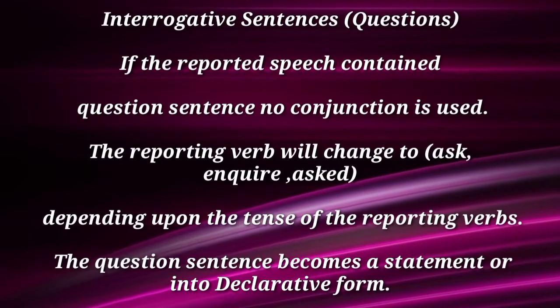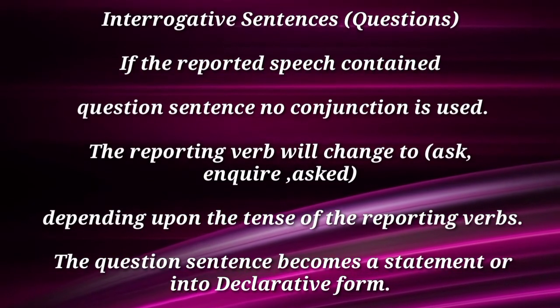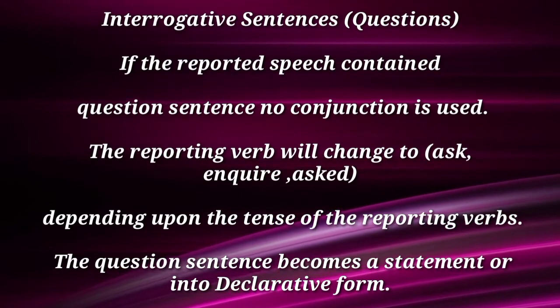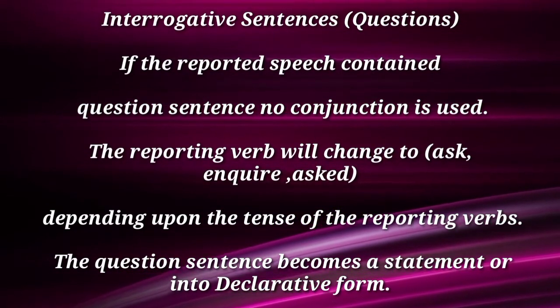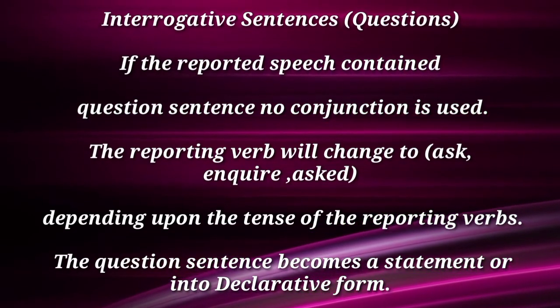Next one, interrogative sentences. They are in the form of questions. If the reported speech contains question sentences, no conjunction is used. The reporting verb will change into ask or inquire depending upon the tense of the reporting verb.